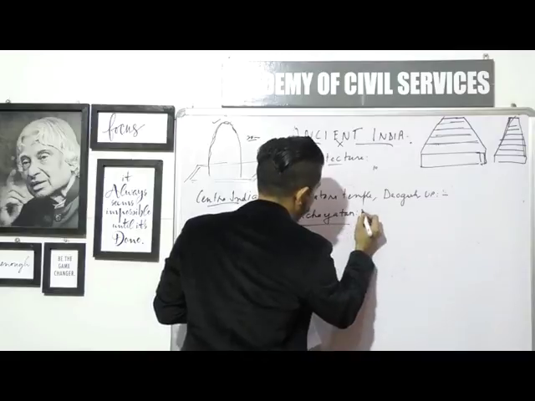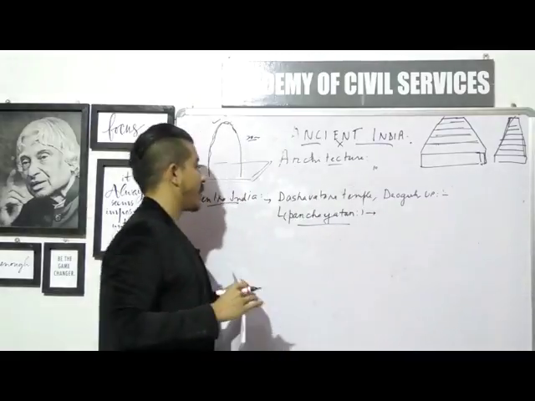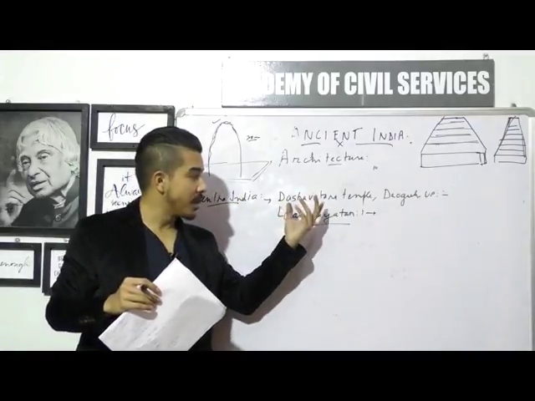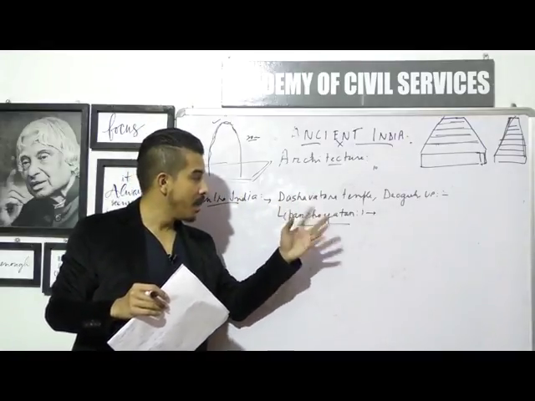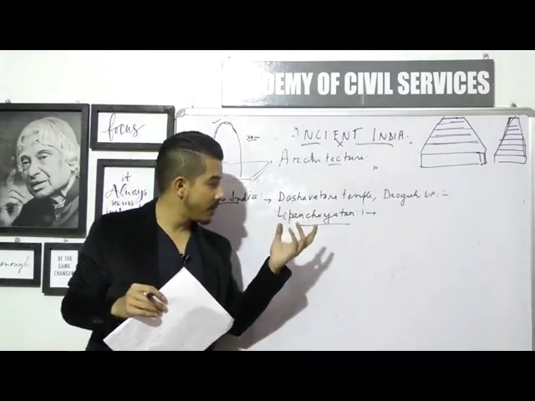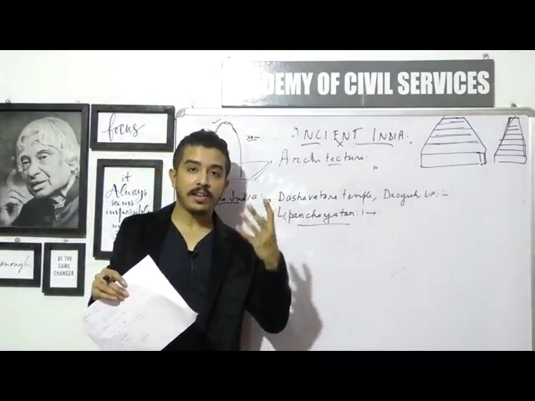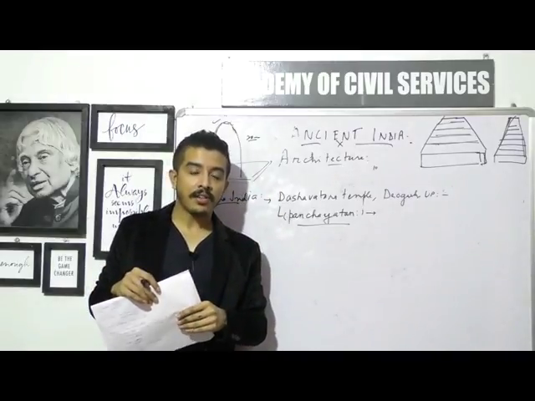Now you might be wondering, what does Panchayatan really mean? Panchayatan is the type of temple represented by the Dashavatara temple. Pancha means five, so Panchayatan is something consisting of five elements.